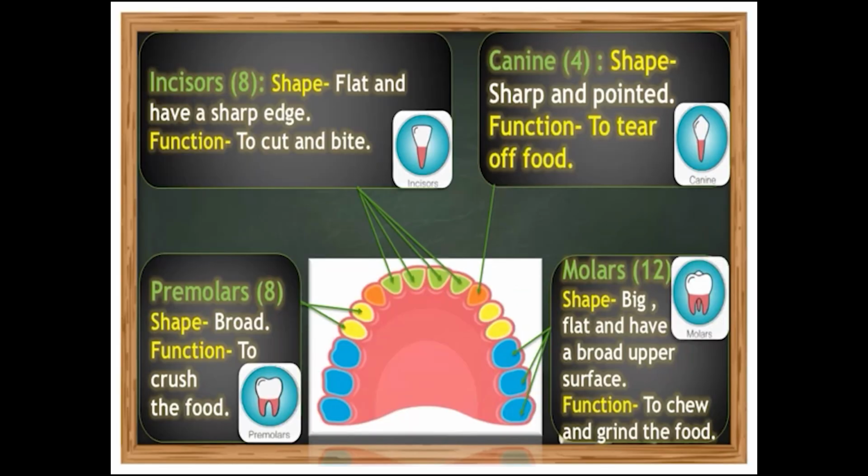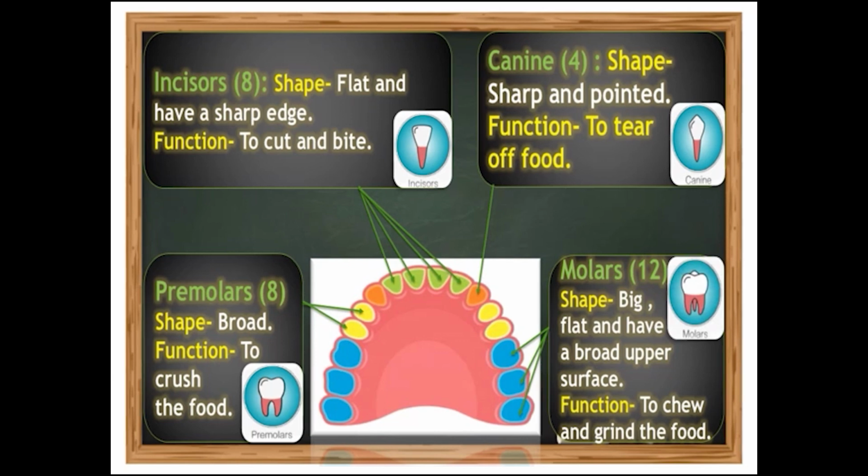The 4 front teeth in each jaw, which help us to cut and bite food, are called incisors. There are 8 incisors in our mouth. Next one is canines. Canines are the teeth on either side of the incisors. They are long, sharp, and pointed. They help us to tear food. There are 4 canines in total.